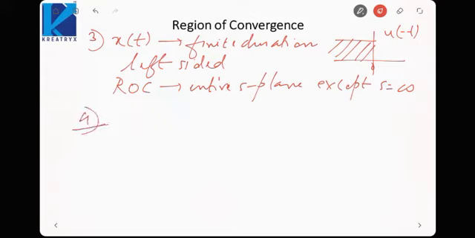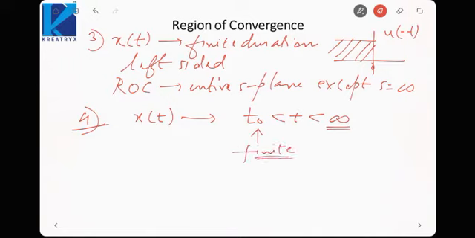Next condition: if x(t) is an infinite right sided signal, that is, if x(t) exists between some t naught and infinity, so on the right hand side it goes to infinity and the left hand side is finite, then it is an infinite right sided signal. So the ROC is right of the rightmost pole.